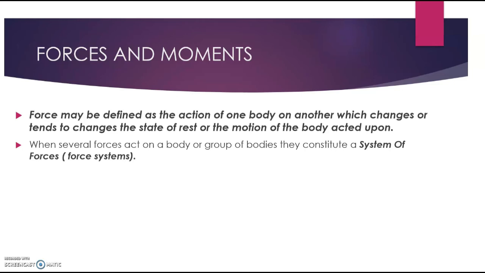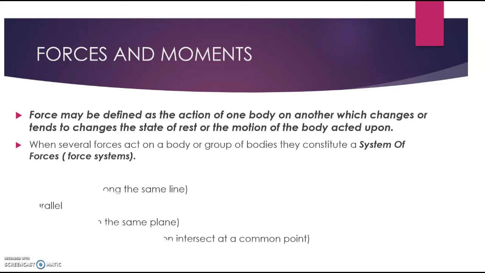When it comes to classifying this system of forces, you classify them according to how the lines of action of the constituent forces are arranged on the body. So we can say a system of forces are collinear, coplanar, or parallel due to how their lines of action of the constituent forces are arranged.